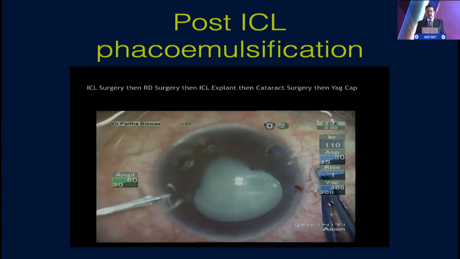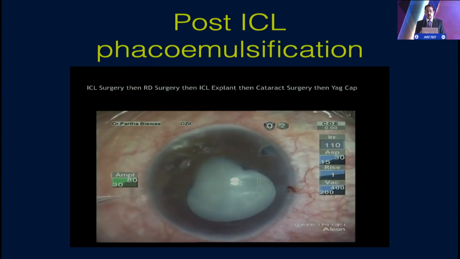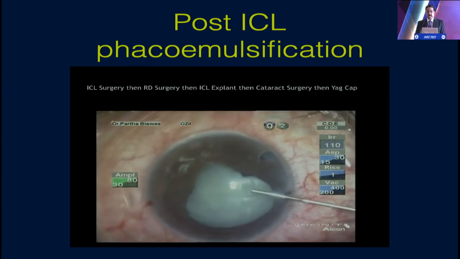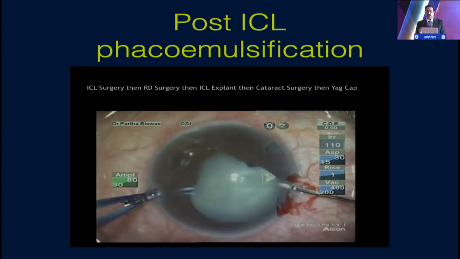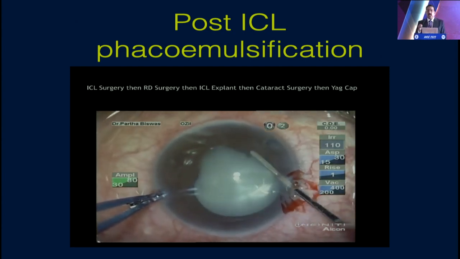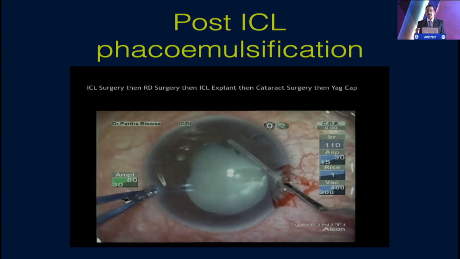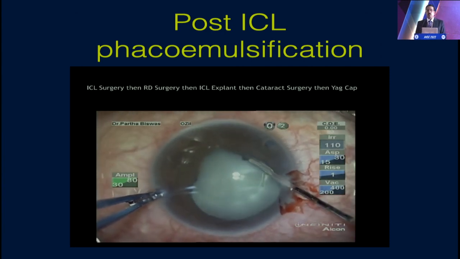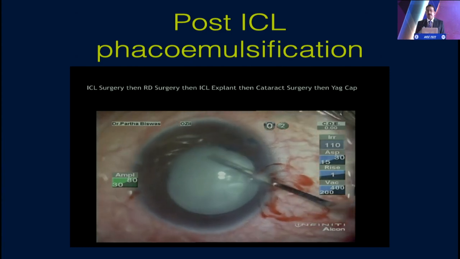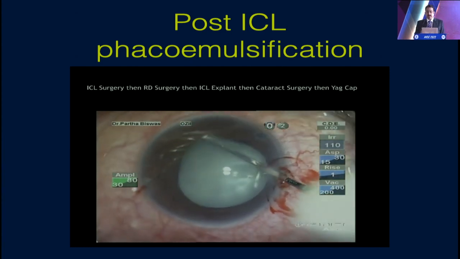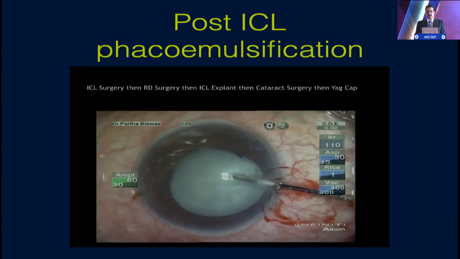So this is a case which I just wanted to show you how complicated it can be. This is a case which went on after laser refractive surgery. The patient had a retina detachment. The retina detachment was resolved by the retina surgeon. But in 3 months' time, the patient lost vision, and the vision was lost because of this intumescent cataract.